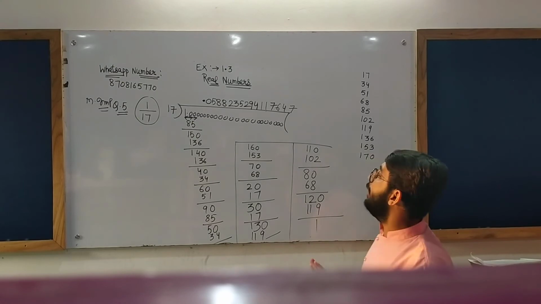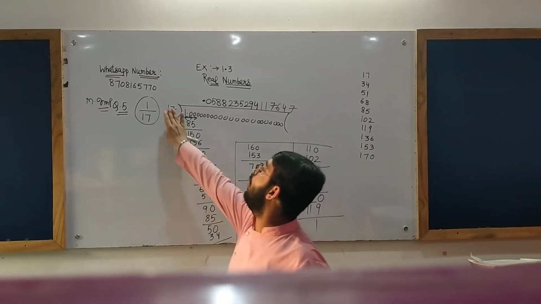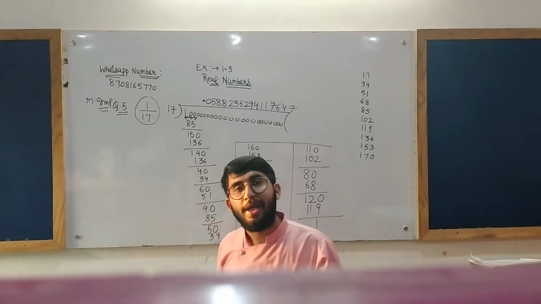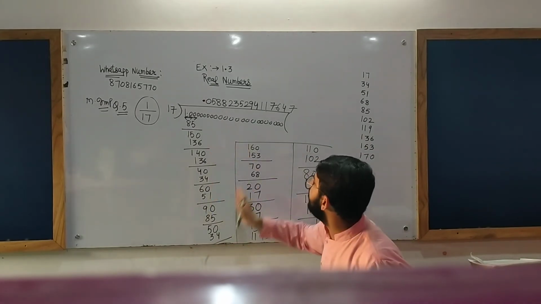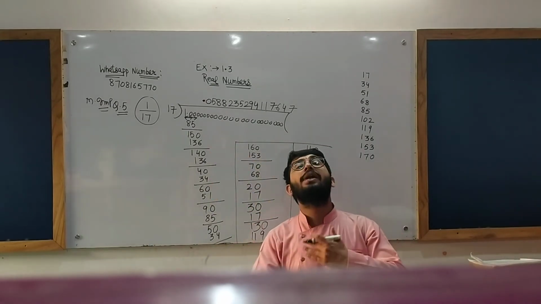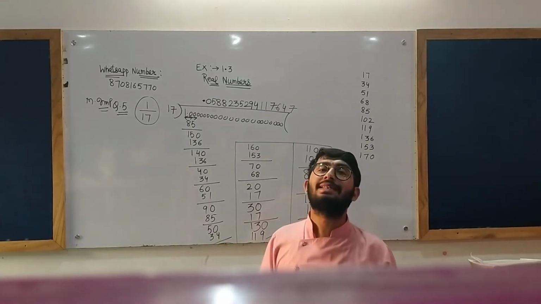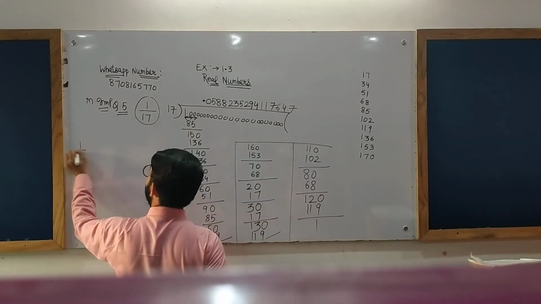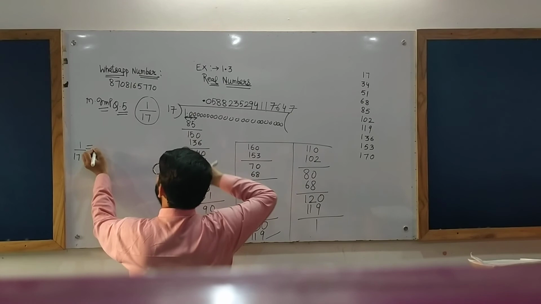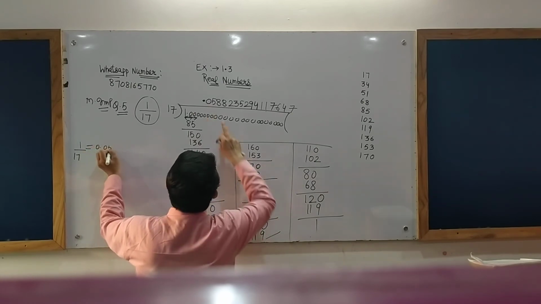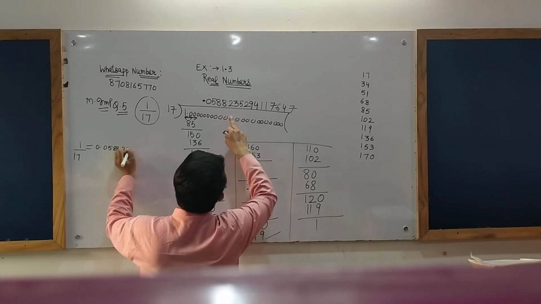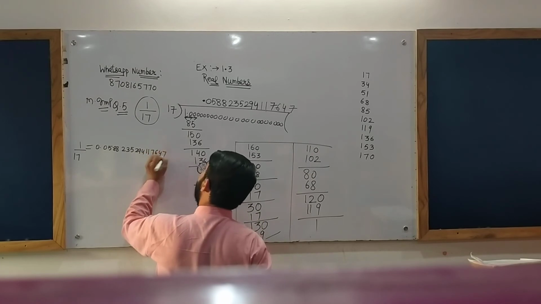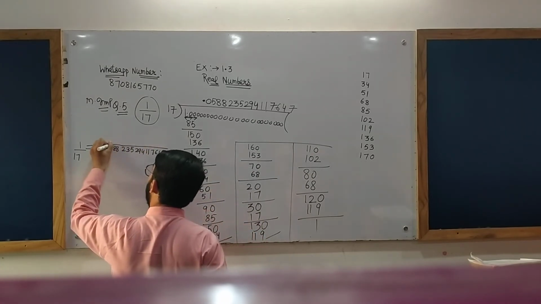Therefore, we can say that the decimal expansion of 1 by 17 is non-terminating, but repeating. After this, the same procedure will repeat itself. How many times will it repeat itself? Infinite number of times. So 1 by 17 equals 0.0588235294117647 with a bar on all these digits.